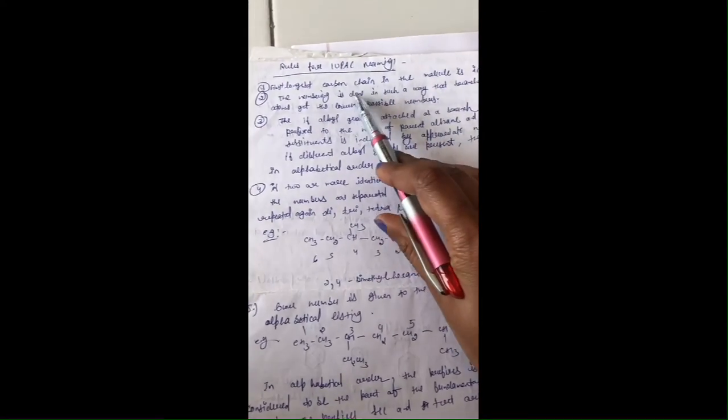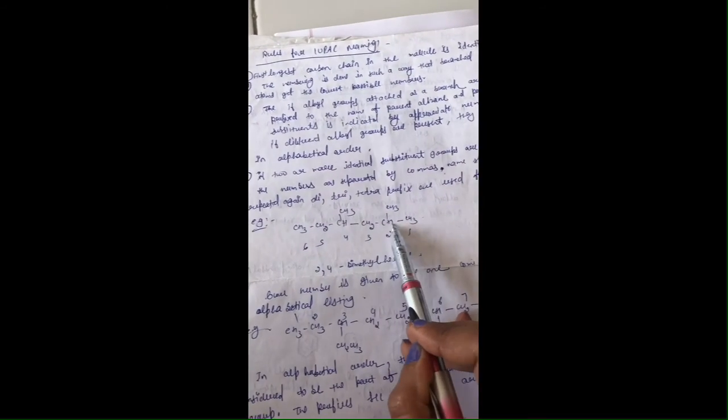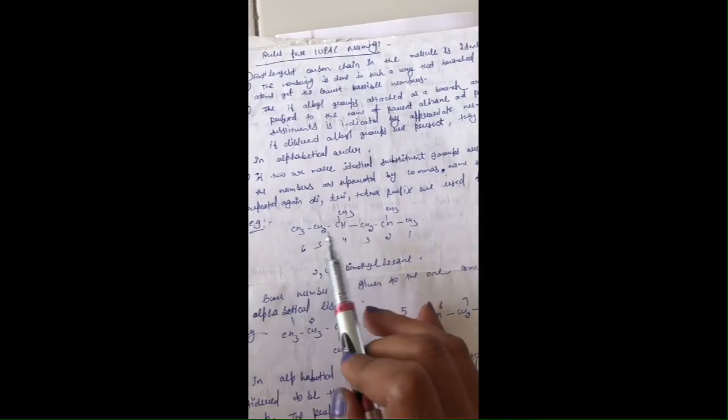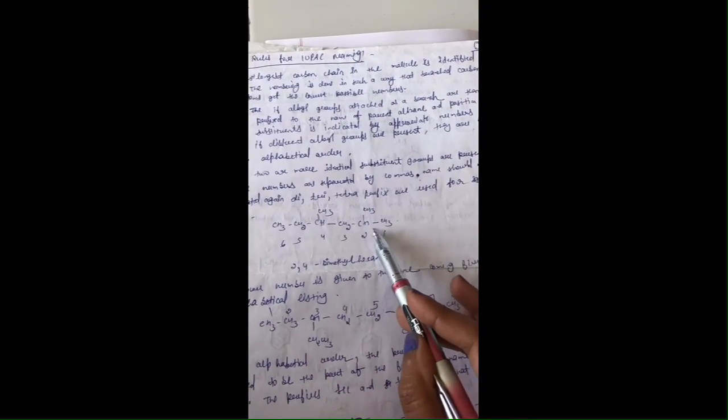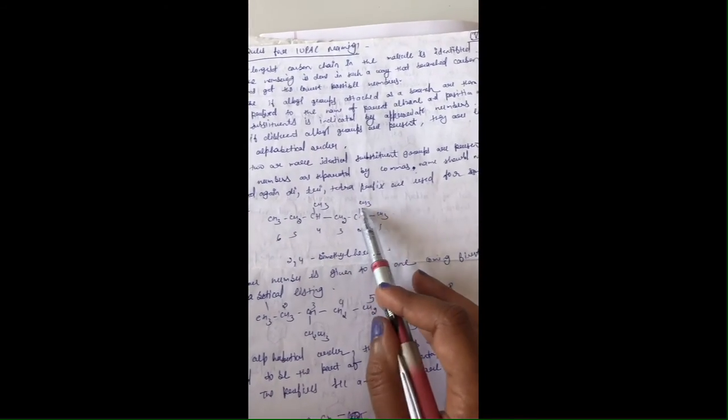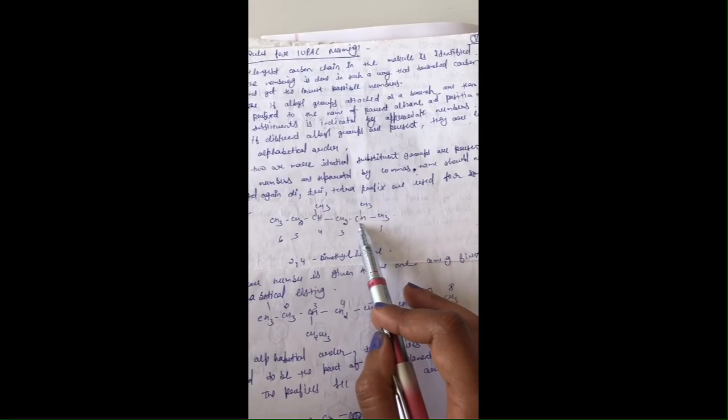And then rules for naming. First, identify the longest chain in the molecule. Here count 1, 2, 3, 4, 5, 6. This is the longest chain. And then numbering is done in such a way that the substituent carrying carbon atom is going to have the least number.